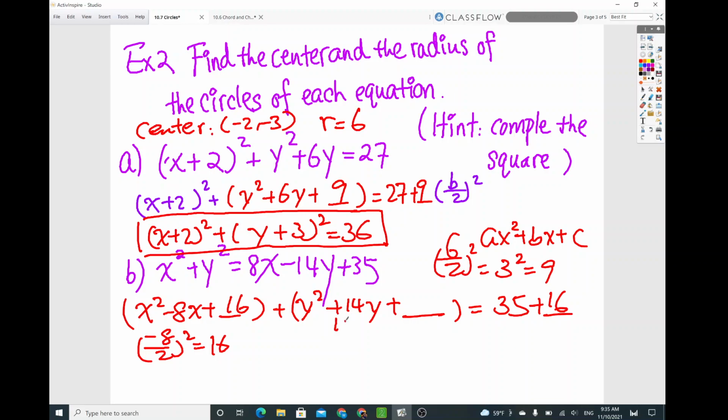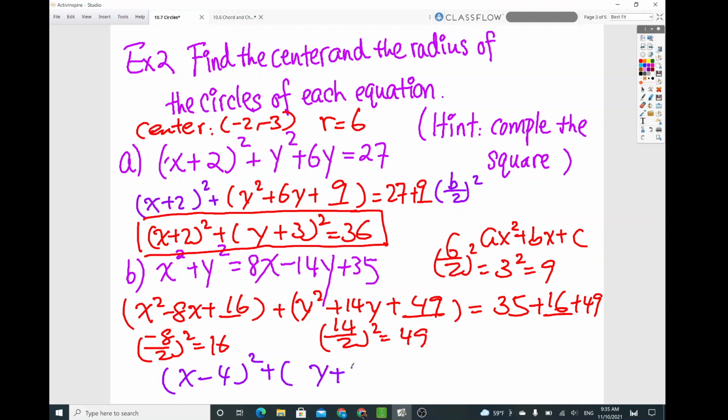And then 14 over 2 quantity squared, so 7 quantity squared, then that'll be 49. So add 49 here, add 49 here as well. Okay, so factor it. It looks like this one is factorable. So it's x minus 4 quantity squared, and then the y group, so it's y plus 7 quantity squared.